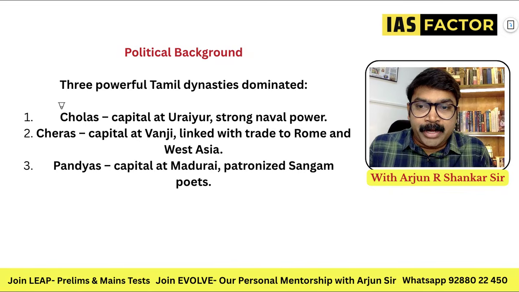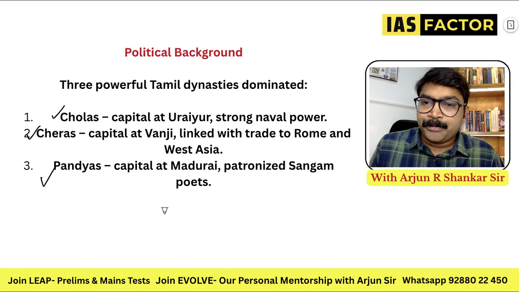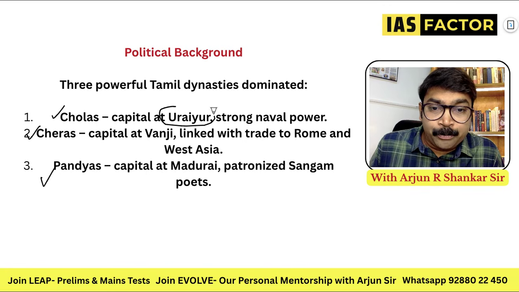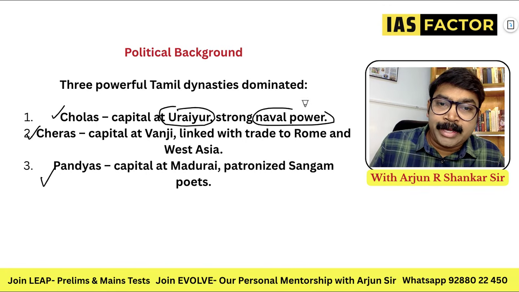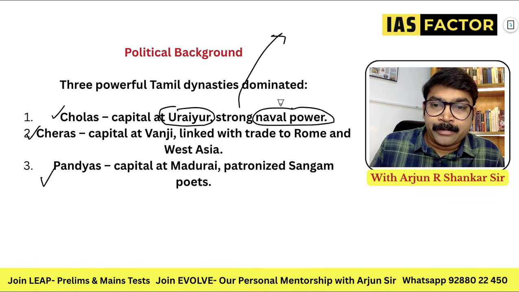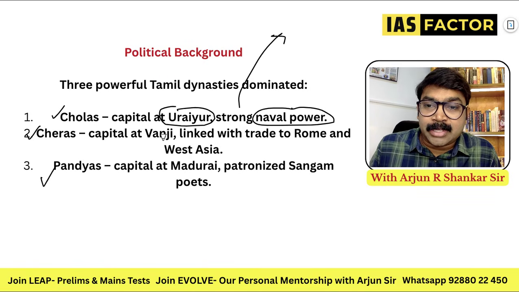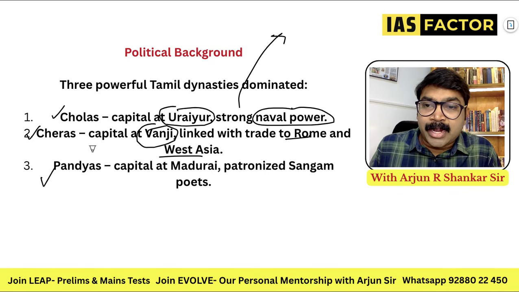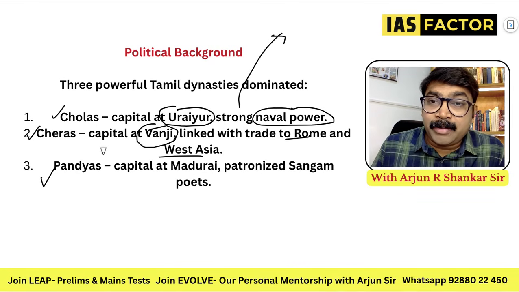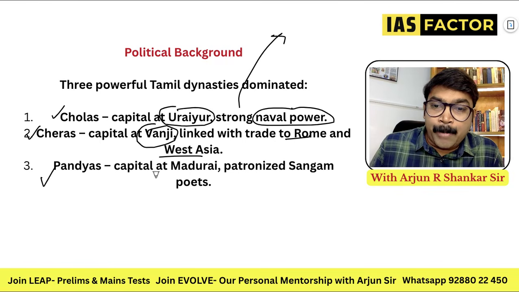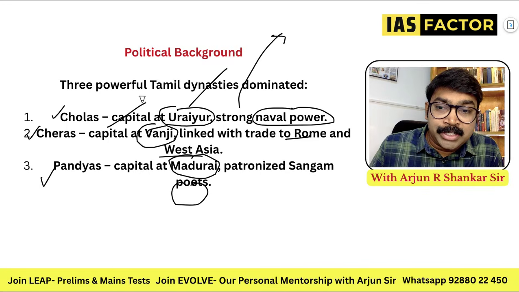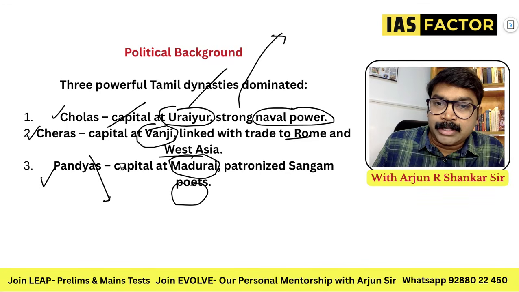What is the political background? We need to know Chola, Chera and Pandya in the south of India, especially Cholas, whose capital was at Urayur. It's a strong naval power. All these are the base for the next Cholas coming in. Cheras had their capital at Vanji, linked to trade with West Asia. Cheras definitely means Kerala, the people in Kerala. Pandyas' capital is Madurai, the Sangam seat. So remember these points: Chola, Urayur, Cheras at Vanji and Pandyas in Madurai. These are the important kingdoms.